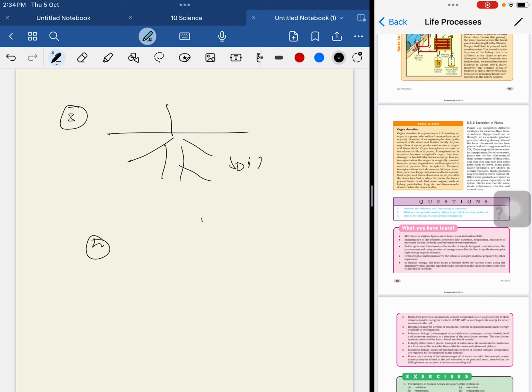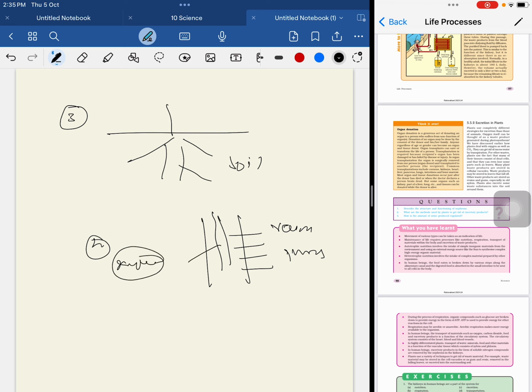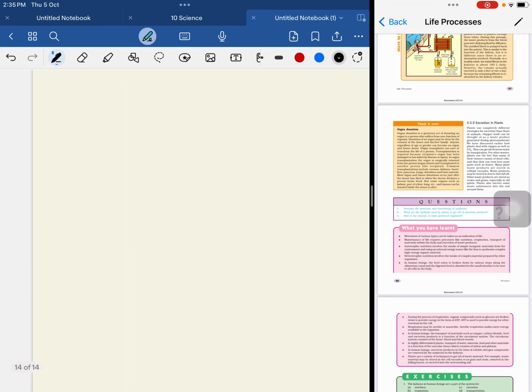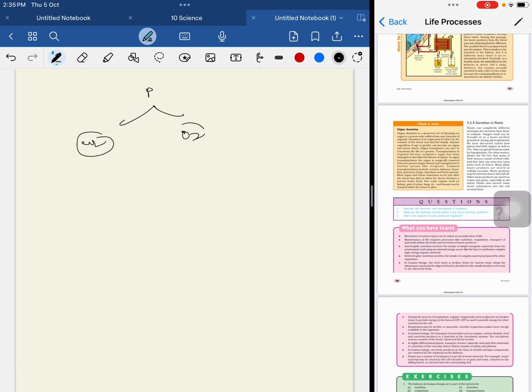Something else on the tree is waste material like resins or gums. From the xylem of the tree, they may produce some resins or gums, and this is also a waste material, but we use it for books or papers, and materials like fevicol are prepared from these gums only. Also in photosynthesis, the plants take in carbon dioxide and excrete oxygen, and this excreted oxygen is utilized by human beings for our day-to-day metabolic activities. This is up to the excretion methods.